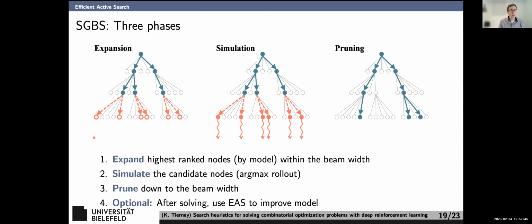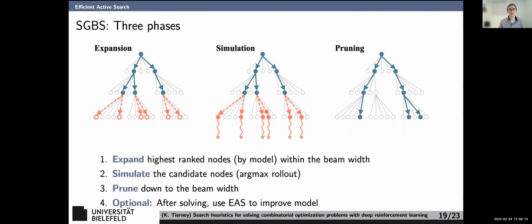We then simulate them in the simulation stage here. Essentially, we're going to do an argmax rollout. That just means we're going to query our network and select the argmax option each time. What's great about this is that this rollout is really cheap because it's a fixed size. It can be done in parallel. Then we're going to prune down to the beam width using the performance of the rollout. Instead of what the network said, we're going to use the rollout.